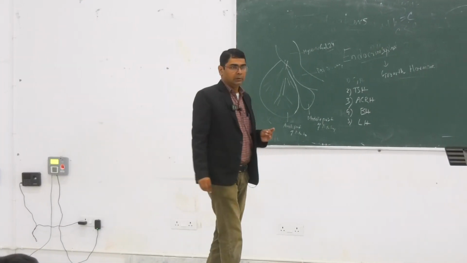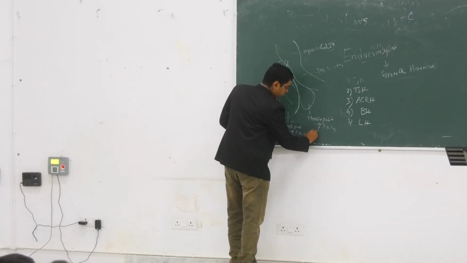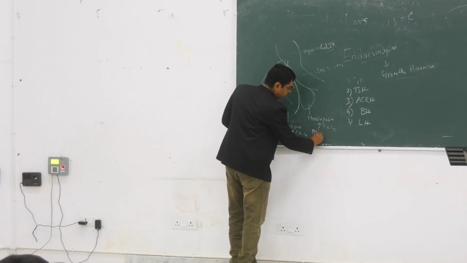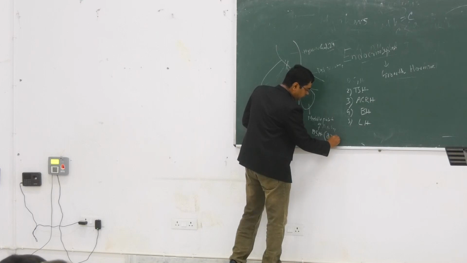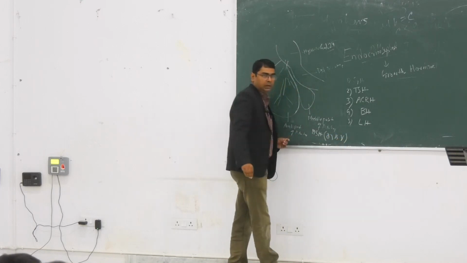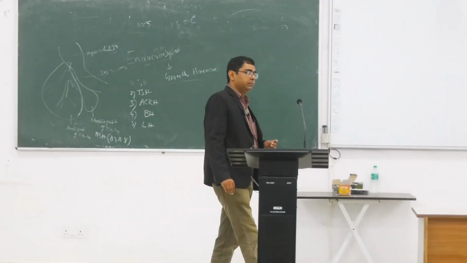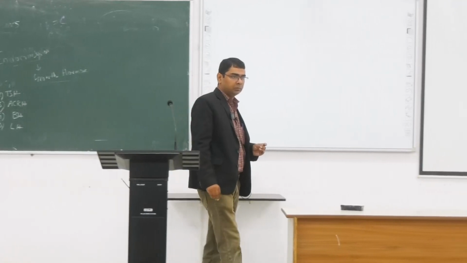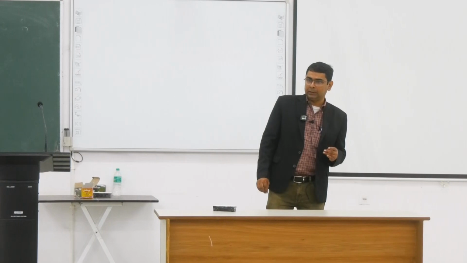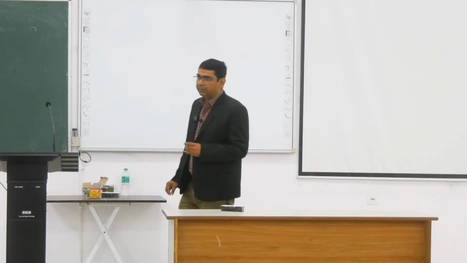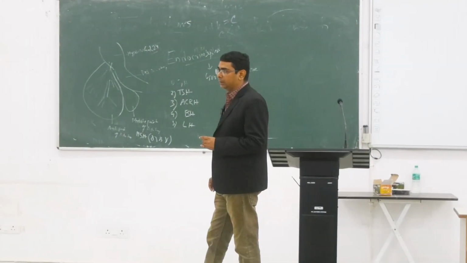There is MSH, which has three parts: alpha MSH, beta MSH and gamma MSH. MSH means melanocyte stimulating hormone. It acts on the melanocyte to secrete melanin. Melanin is responsible for the darkening of the skin.